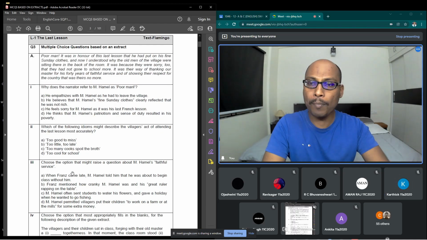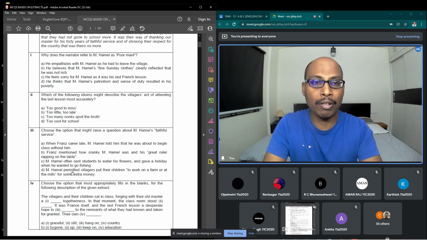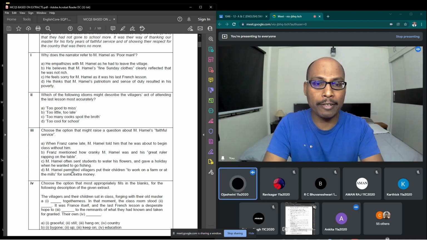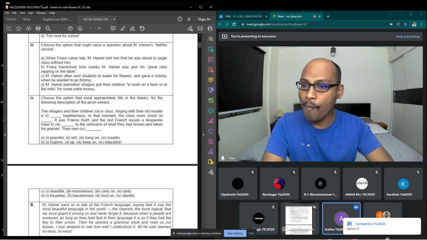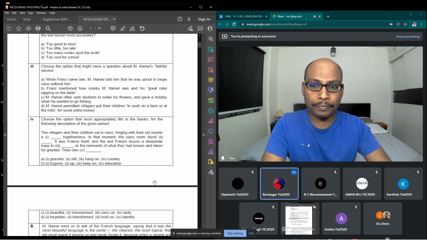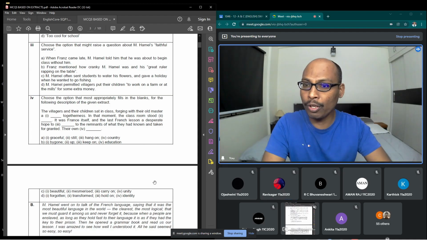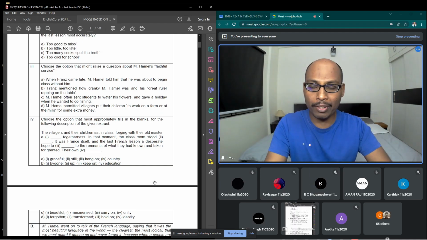What about others? Yes, sir. Right. So it is clear that you have not even opened the first extract. Sir, I think it's option C, because it should be identity, their own identity. D, sir. Option D. What about Ravi? But I didn't see the other two options. Right. So there are two more options. It is option D. So at least today you have started going through the paper.